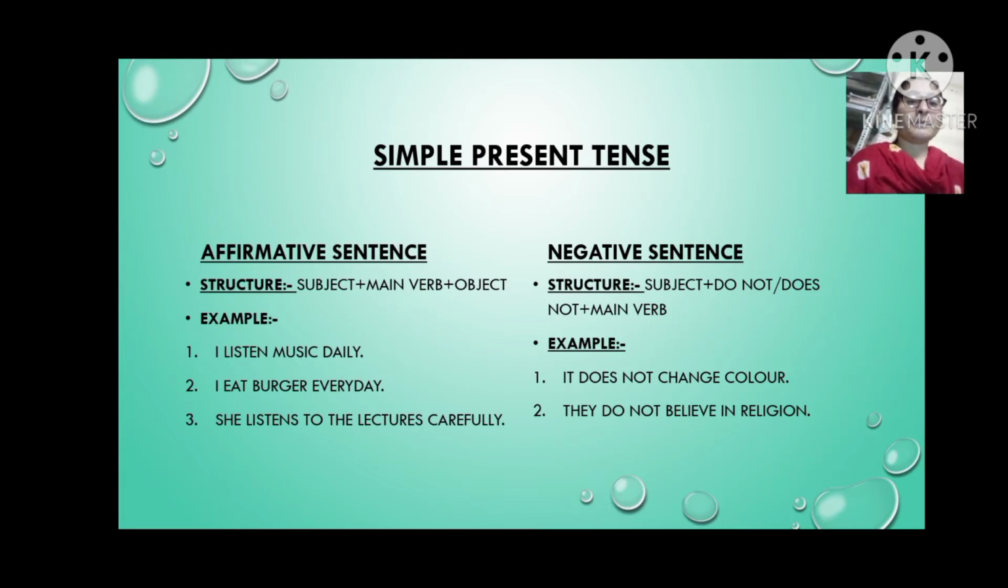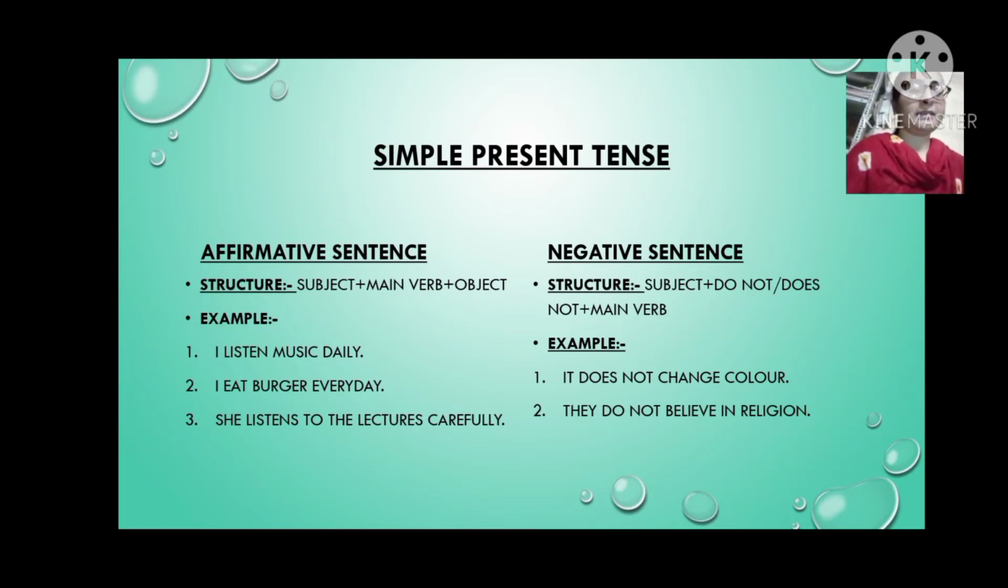Then third example is she listens to the lectures carefully. So here she is subject, listens is main verb, to the lectures is object, carefully is other words. Here we can see that listen has S. So it has one rule: when the subject is he, she or it, that time the main verb becomes with S.